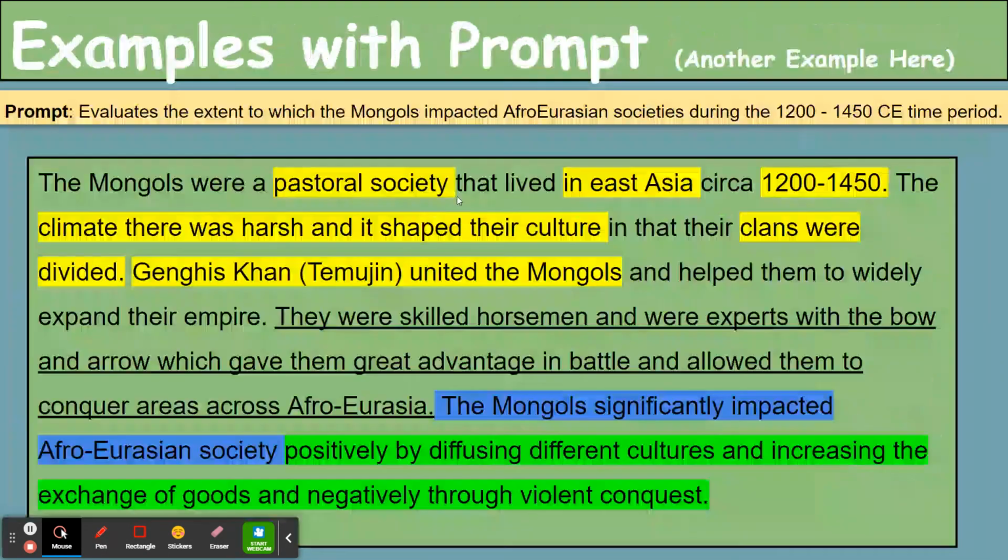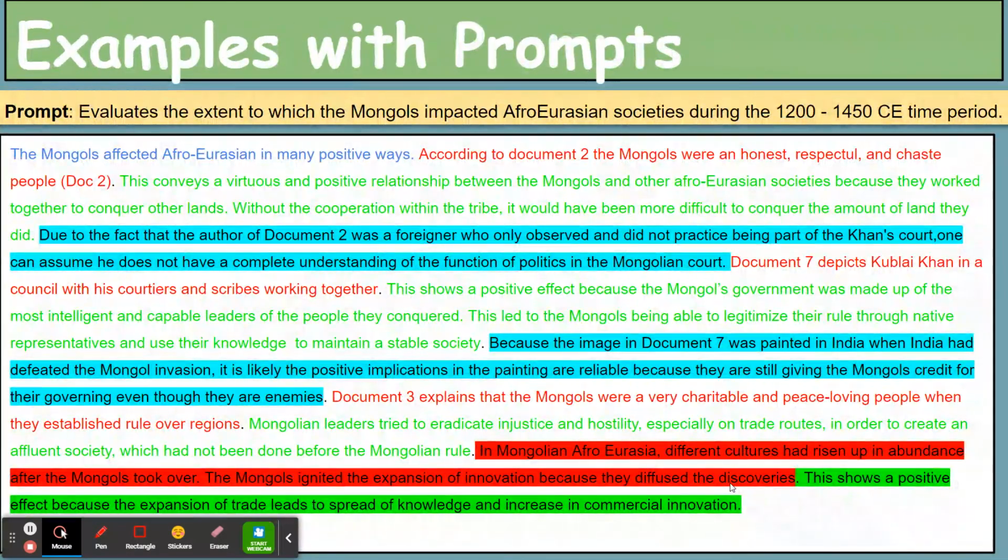Now, in her thesis, Bren said that the Mongols significantly impact Afro-Eurasian societies positively by diffusing different cultures and increasing the exchange of goods, and negatively through violence and conquest. So she's setting up her body paragraphs to give the positive impacts and the negative impacts. So the first body paragraph we're going to look at are her positive impacts.